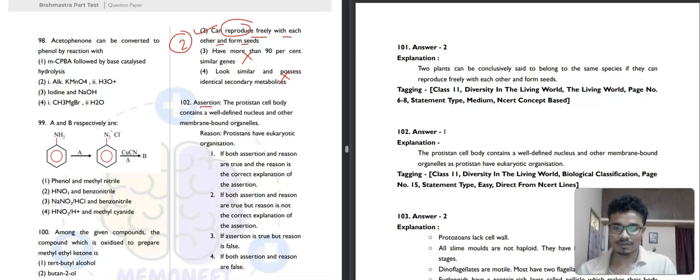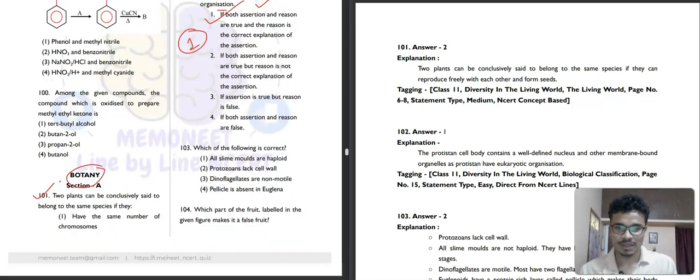Then an assertion type of question is given. Sorry for the disturbance. It is saying the assertion: the protistan cell body contains a well defined nucleus and other membrane bound organelles, which is correct. Then it is saying that protista have eukaryotic organization, that is also correct. Now if we put a because here, now read the whole statement. The protistan cell body contains a well defined nucleus and other membrane bound organelles because protista have eukaryotic organization. That's right. So first option will be your correct answer. The reason is explaining the assertion.